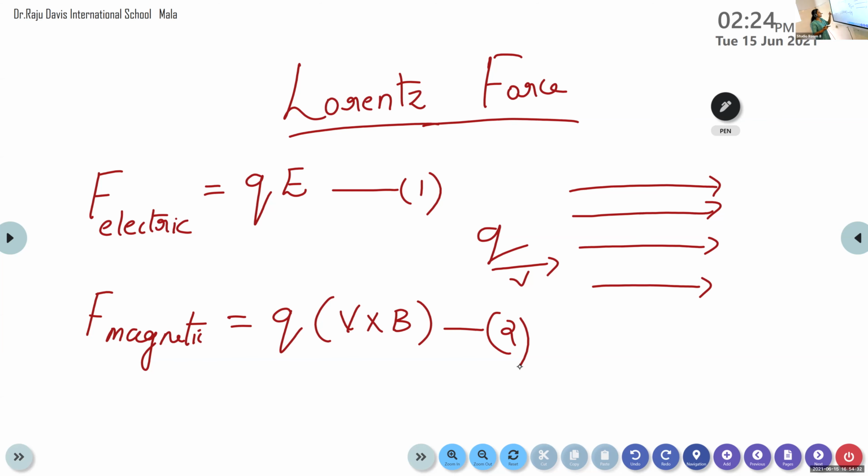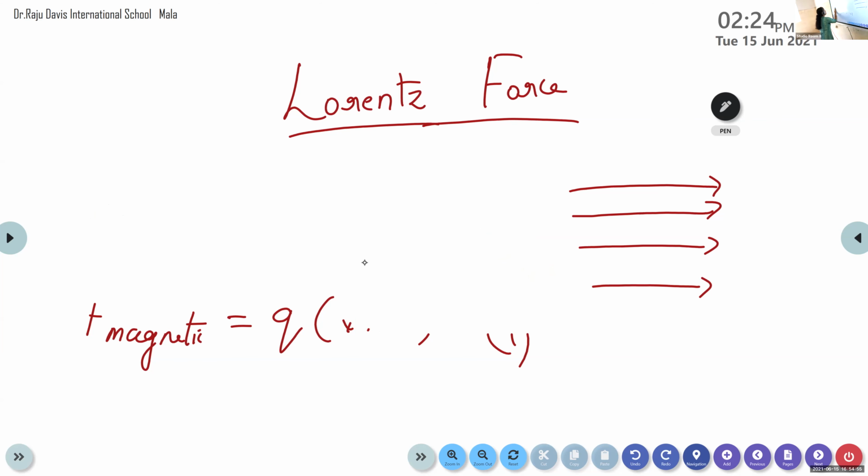The force exerted on the charged particle by the electric field is given by F is equal to QE. Similarly, the force exerted on the charged particle by the magnetic field is given by F is equal to Q into V cross B.